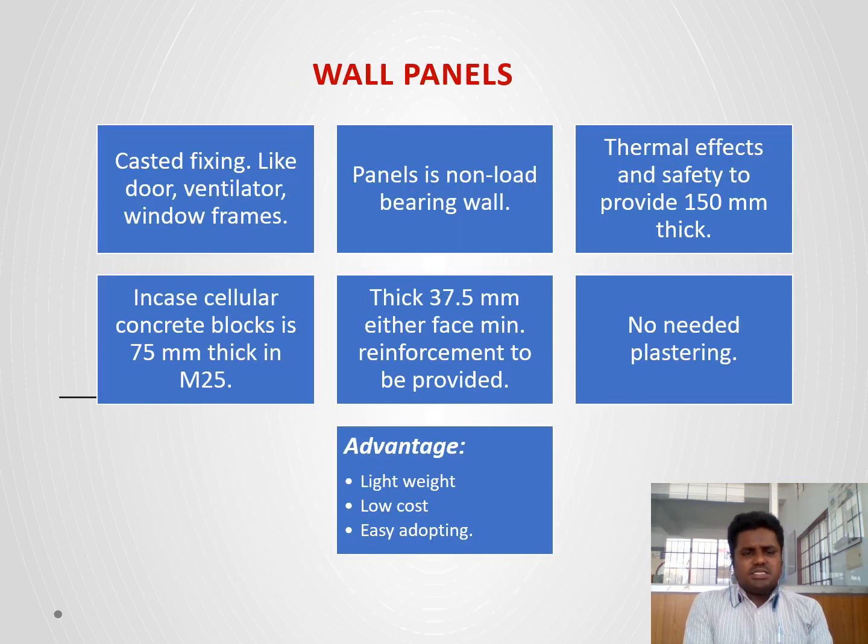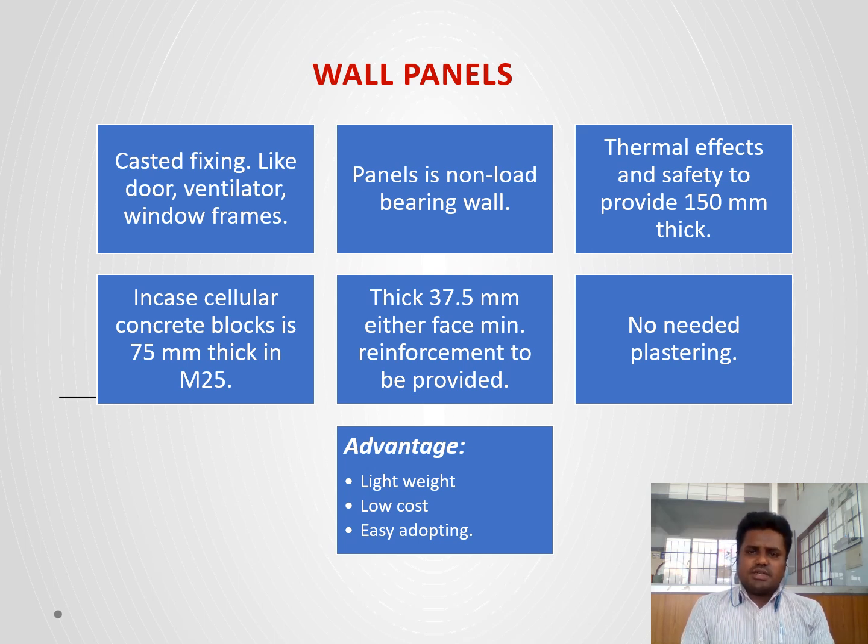Wall panels are cast with provision for fixing doors, ventilators, windows, frames, etc. So this is the purpose of providing wall panels in the building. Panels are a non-load-bearing member, because the wall panel is loaded on the beam member. Beam and column form a framed structure, and the load will be transferred to the frame only. But for the purpose of transformation and for safety, we provide the wall panels.